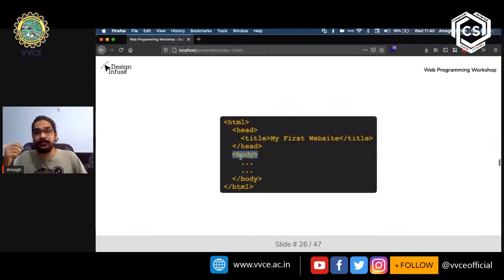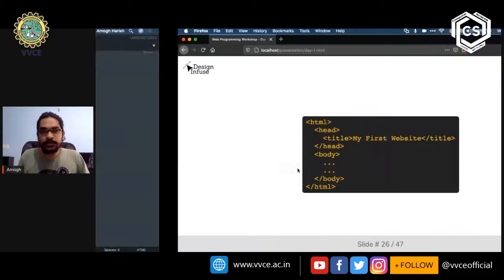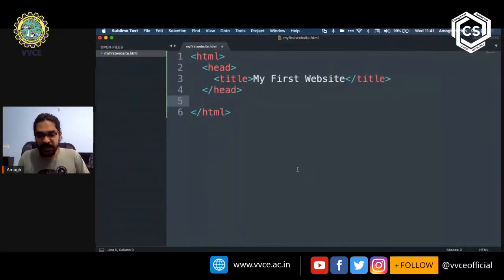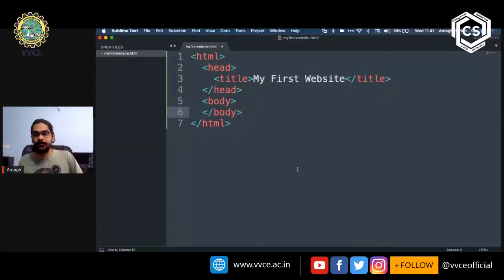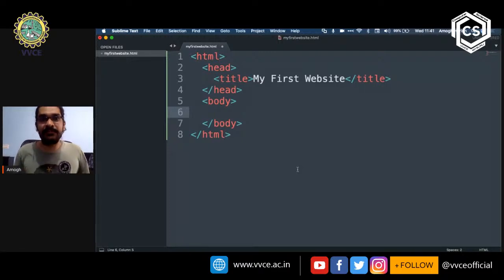So the body tag is the tag that has all the other tags, right? All the tags that we've seen so far, the image tag, the heading tag, all of that is to be put within the body tag, okay? So let me come back here and I will create a body tag. I'm typing body, closing it with the right angle bracket, and then let me close this initially, right? So I'll put the /, type in body, and then put in the right angle bracket, okay? So for now, I'll just save this.